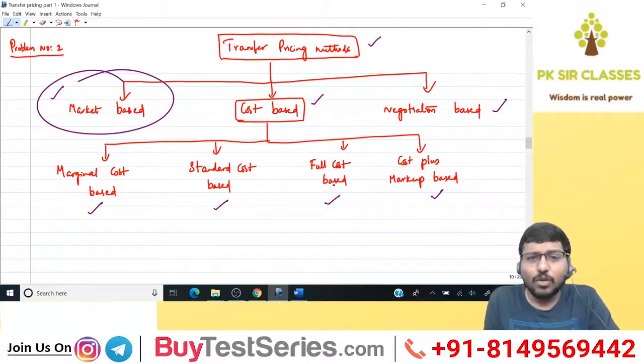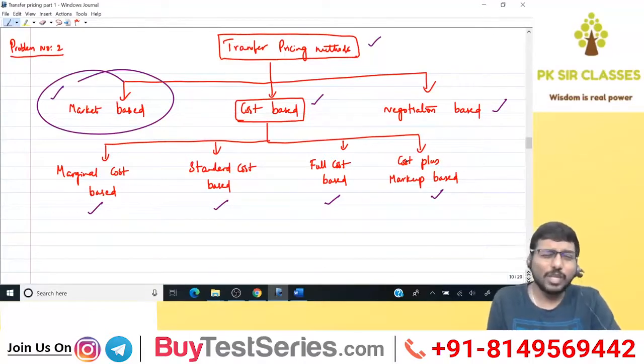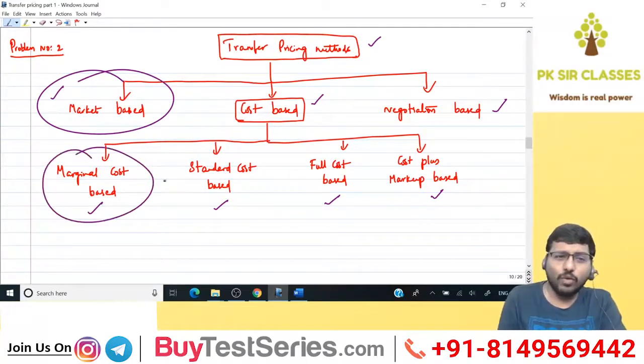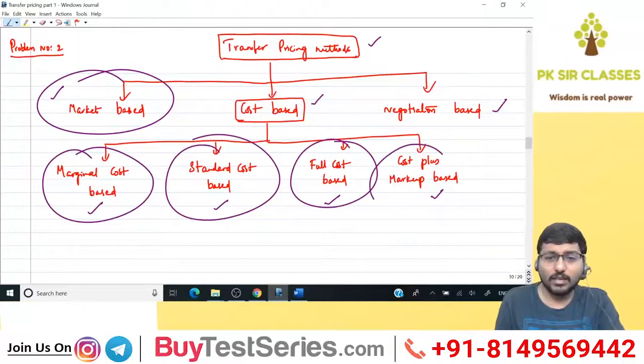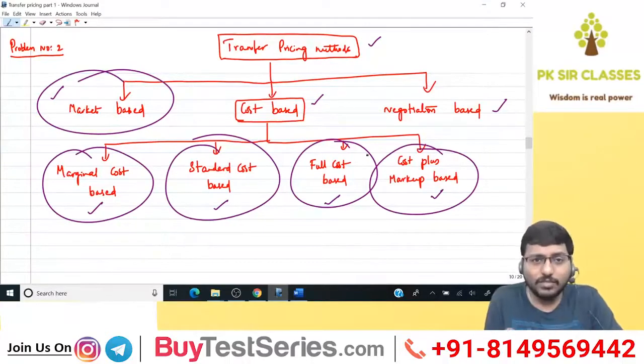That's enough right now. Full cost is variable cost plus fixed cost put together, cost plus markup. It can be variable cost plus markup or fixed cost plus markup. Generally, it will be total cost plus markup. Got it? Right. So there are 4 different methods of transfer pricing with respect to cost, sub-classification: marginal cost, standard cost, full cost, cost plus markup. Normally it will be full cost plus markup only.